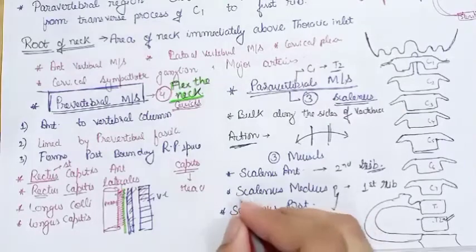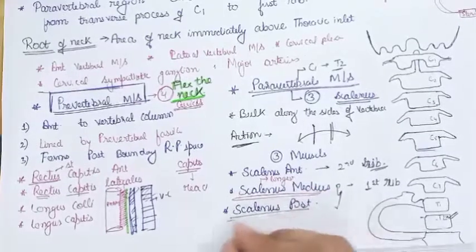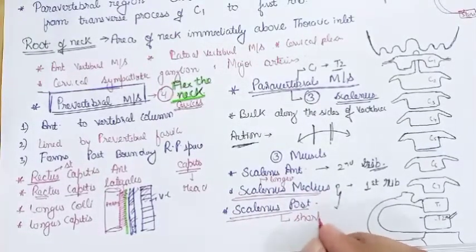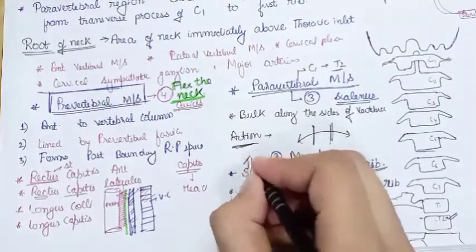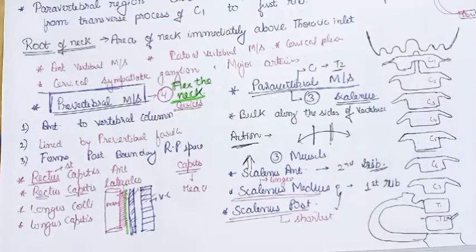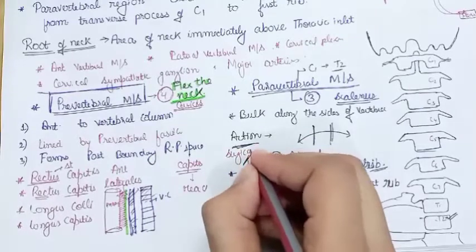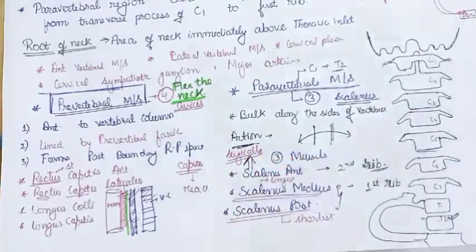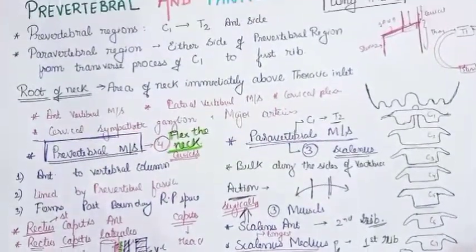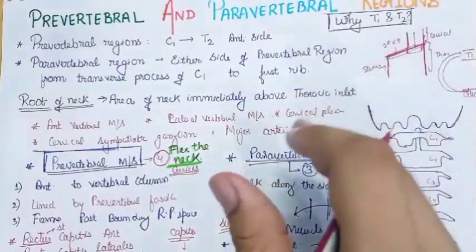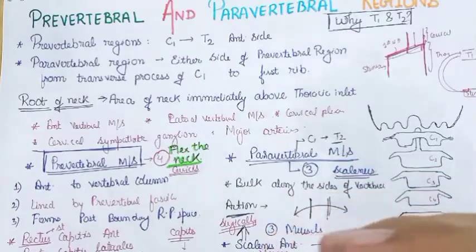The scalenus medius is the longest muscle, and the scalenus posterior is the shortest muscle. But the most important muscle, surgically most important, and this will come in higher studies as well, is the scalenus anterior, because it makes relation to a number of structures that are very important. So under the heading of the prevertebral and paravertebral region, we will be discussing certain triangles that are formed. They are very important, and you will understand the different relations of the scalenus anterior.